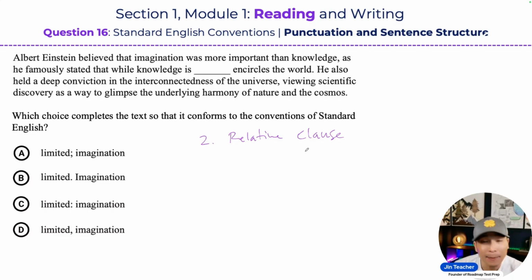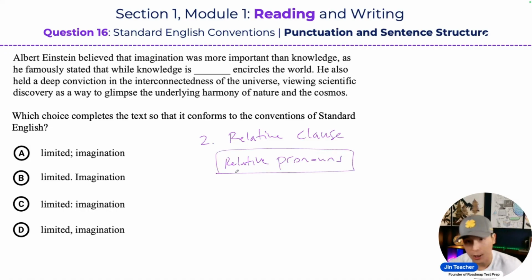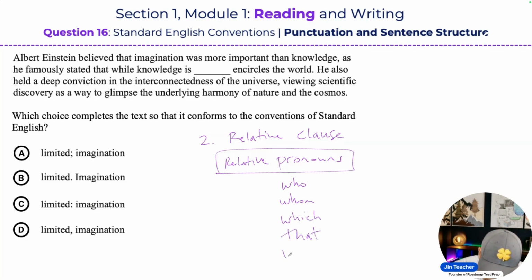Okay. So the second type of dependent clause, you guys, is what's called a relative clause. Now, a relative clause is created by a relative pronoun. So relative clauses begin with a relative pronoun, and there are seven relative pronouns in the English language. And you guys are familiar with these. You just don't know necessarily the terminology behind it, right? So relative pronouns would be words like who, whom, which, that, right? We also have whose, and then we have when and where. Okay, when and where could also be relative pronouns.